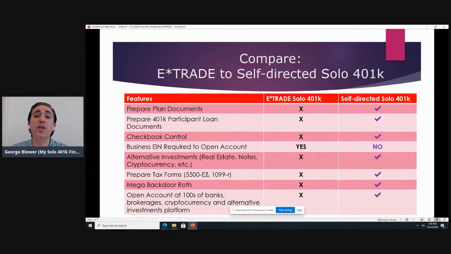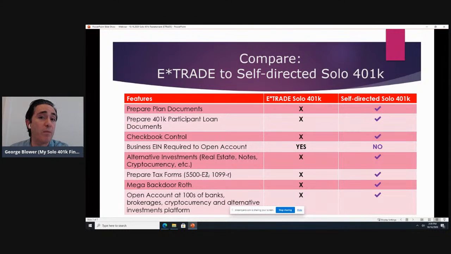So even though E-Trade's quote unquote free solo 401k allows for Roth contributions, you're limited to the employee contribution piece, which is really just the $19,500 for 2020 or $26,000.